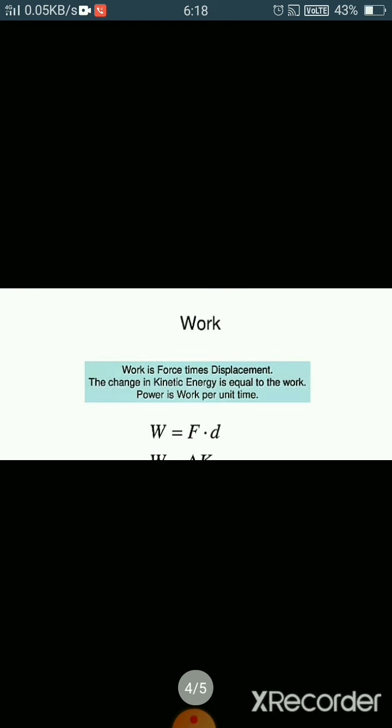So the formula of work is force multiplied by the displacement. Force which we have applied and displacement, how much the object has moved from that particular place, right? So you can observe here, if we put 0 in place of d, that is displacement, if there is no displacement, then the work done will be 0, right? According to that formula. So according to physics, work will only be done when the object is displaced from its original position. Otherwise, we say that no work will be done.